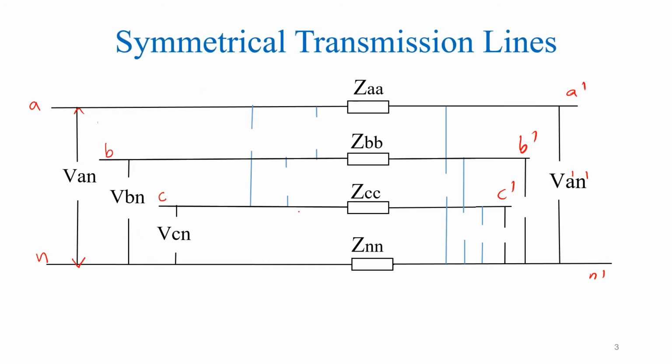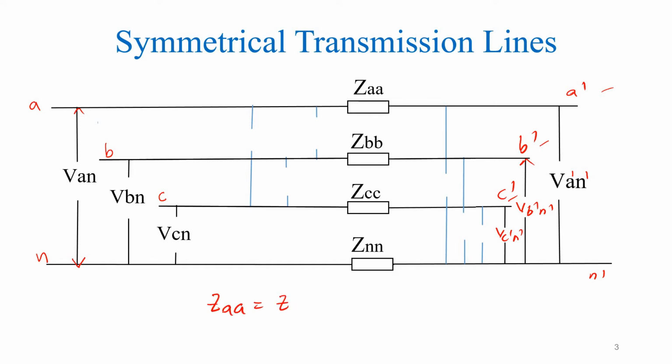Now let us consider a symmetrical transmission line. Here we have considered the sending end side terminals as A, B, C and the receiving end side terminals as A dash, B dash and C dash. The voltage measured with respect to phase A and the neutral is VAN, and the voltages of the B and C phases are VBN and VCN respectively. At the receiving end side, this is VA dash N dash, VB dash N dash, and VC dash N dash voltage.